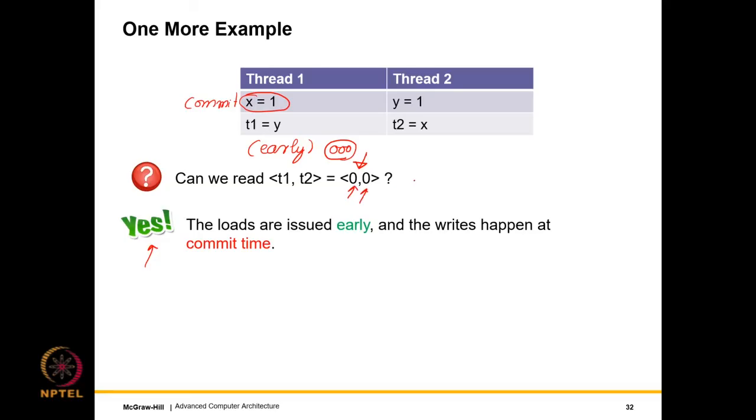So this outcome, in any system which has out of order execution, where loads are sent early and you have an LSQ to take care of dependencies, you will see this outcome, right? We will give a formal name to this. It's called the write to read ordering, but I don't want to confuse you right now, so I'm not giving it a formal name.